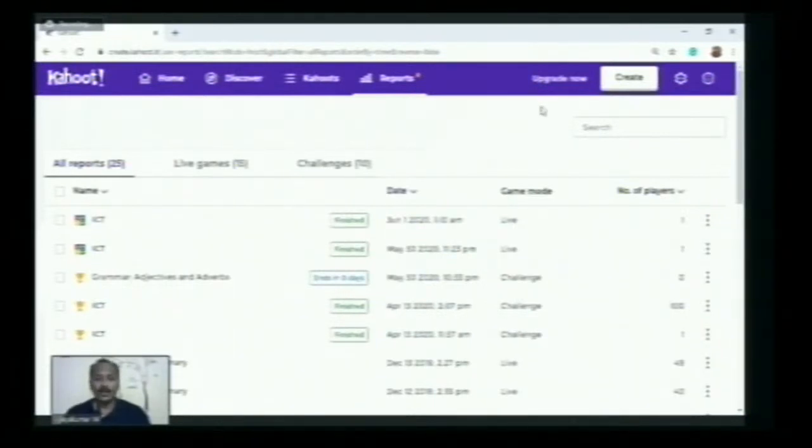And now we are getting into the main thing. Now we are going to create a Kahoot question, how it has to be done. Shall we? Okay. Yeah, thank you. So first you have to click Create. There is a button. Let me mouse over it. Here is the Create button. So you just click it.